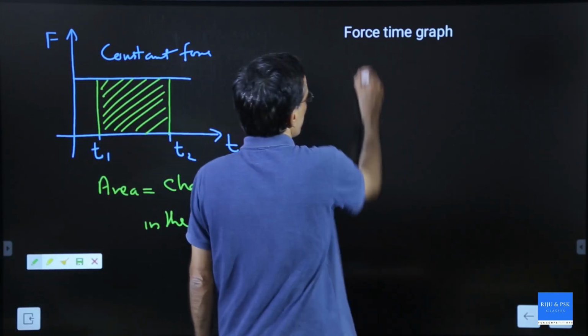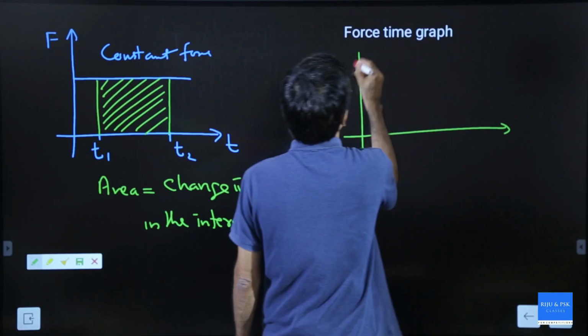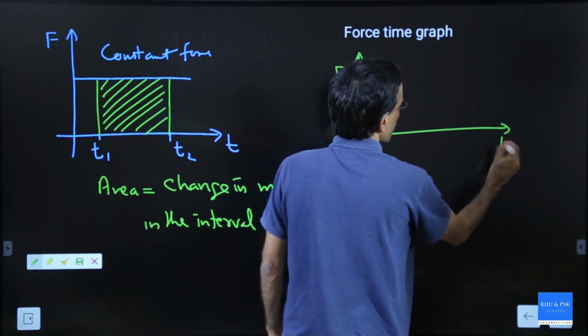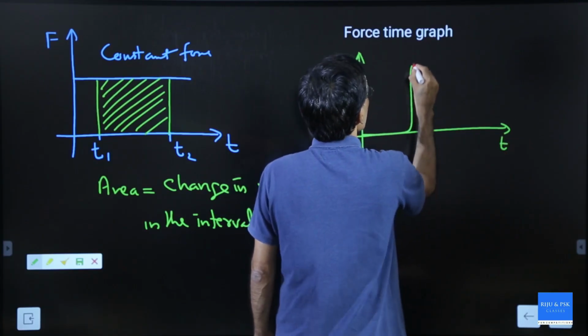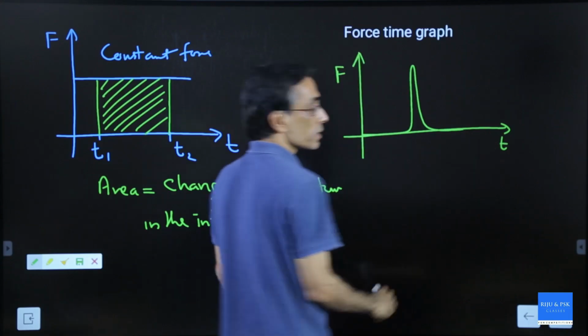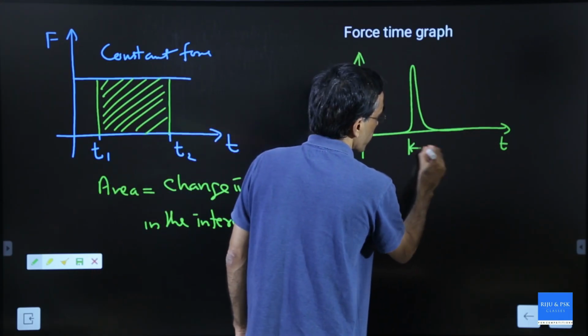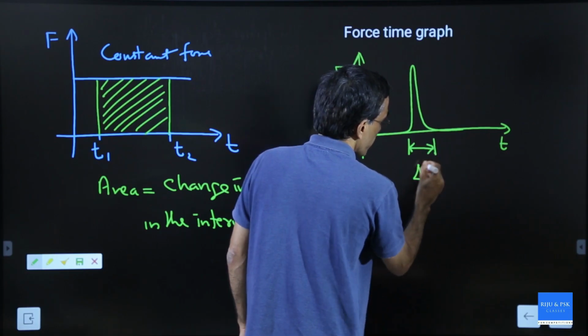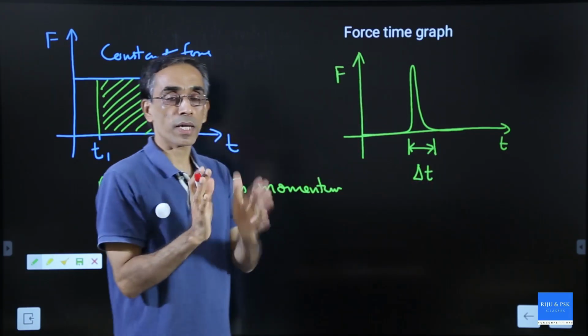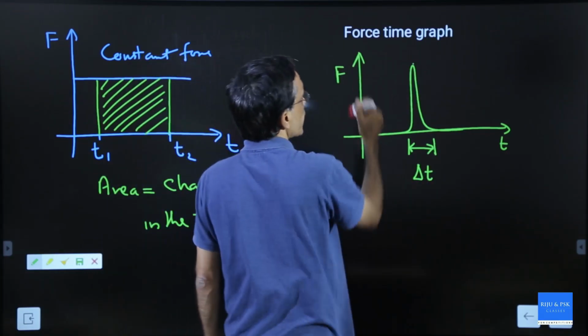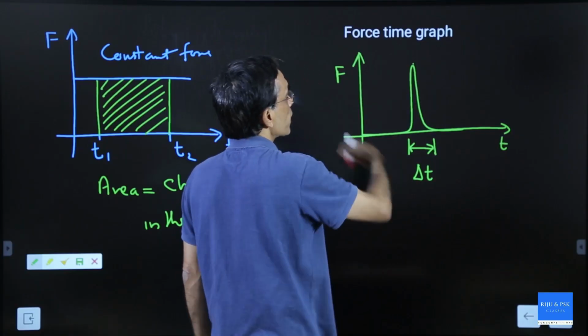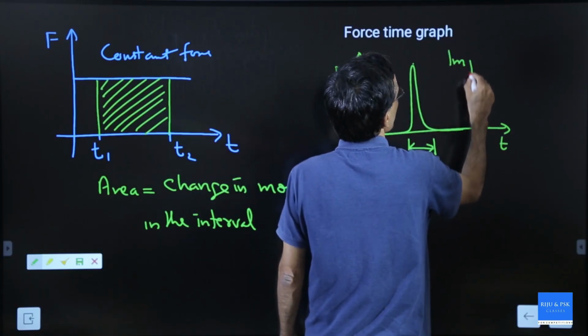Now, I am giving you another kind of graph where the force is represented like this. That means the force is acting for only a small interval of time. This interval can be taken as delta t, a very small interval of time. And there is a large force acting for a short interval of time. So this represents an impulsive force.